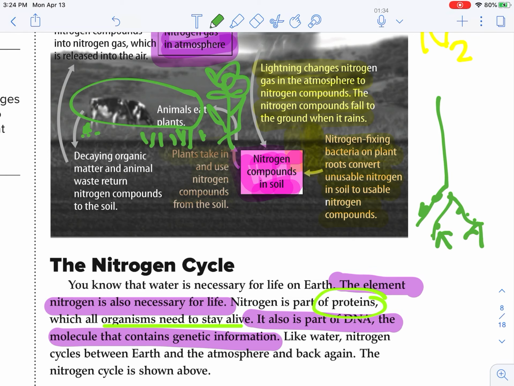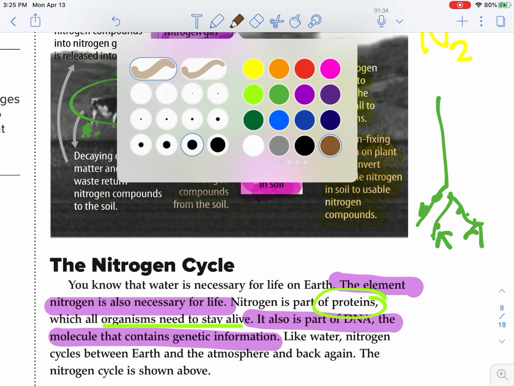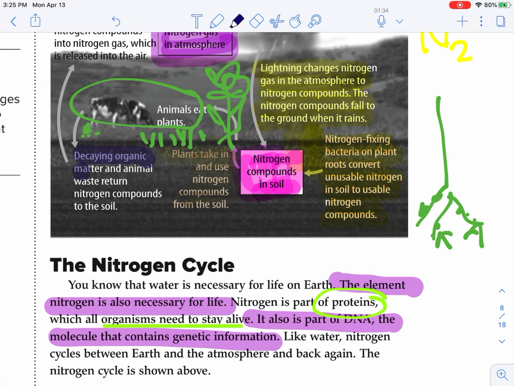So we're going to have some bacteria decomposing, breaking down the decaying organic material, whether that be a flower or grass or a tree or a cow or its waste, and we're going to return the nitrogen back to the soil.